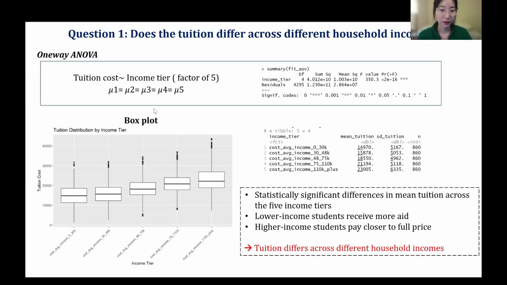The box plot reinforces this, where tuition amount increases consistently as family income rises, with lower income students receiving more aid and higher income families paying closer to full price. Overall, the institutions clearly differentiate tuition by income group.